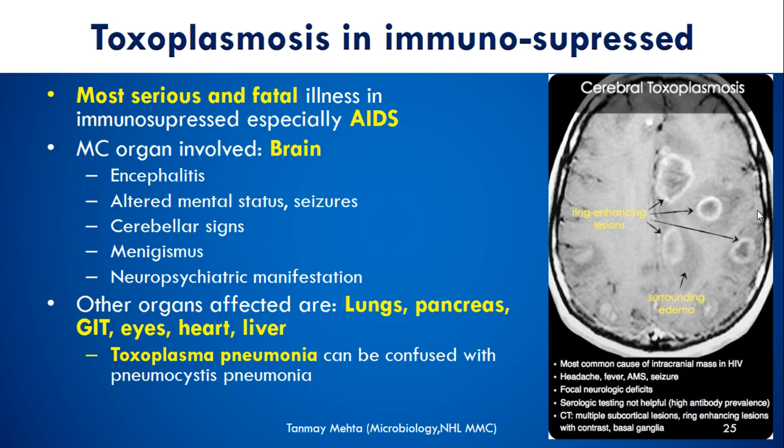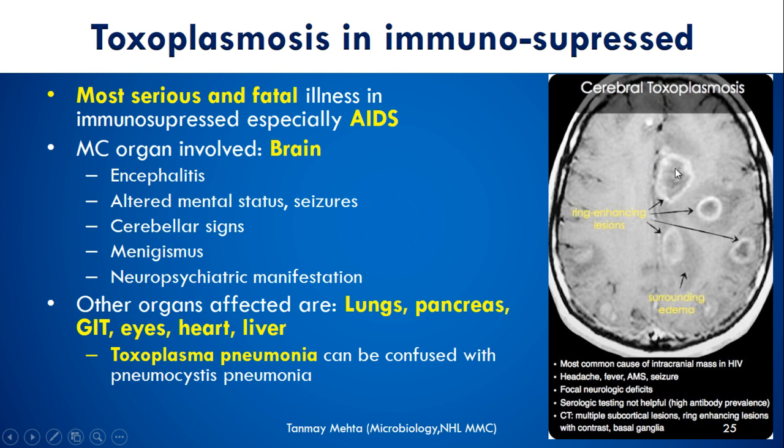If a person is immunosuppressed, for example with AIDS, then the most serious and most fatal illness can be seen, and the most common organ involved is the brain, in which you will see encephalitis, altered mental status, seizures, cerebral signs, meningismus, neuropsychiatric manifestations. But it is not only the brain that is involved; other organs can also be involved, like lung, pancreas, gastrointestinal tract, eyes, heart, liver, and sometimes Toxoplasma pneumonia. I say that because in AIDS, when we say pneumonia, the organism that comes to our mind is Pneumocystis pneumonia, but this could also be one of the causes.